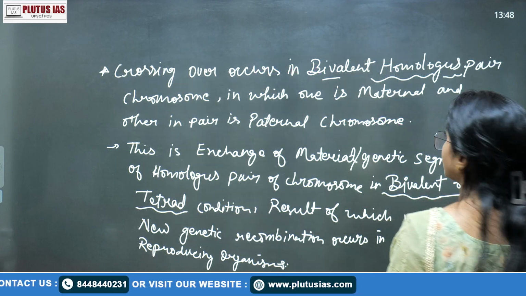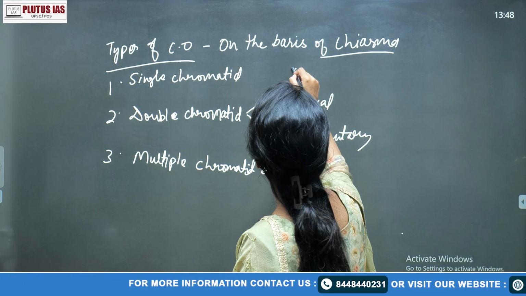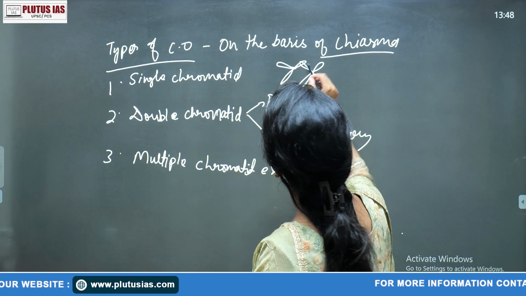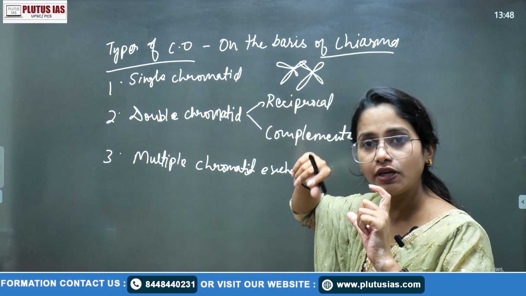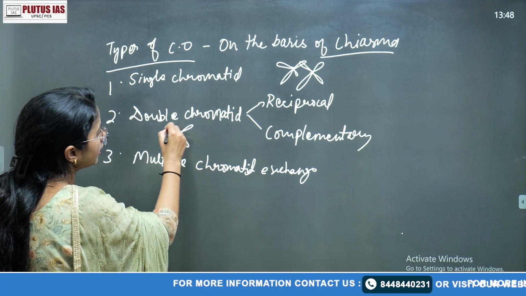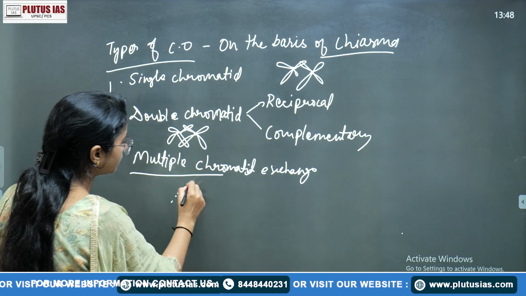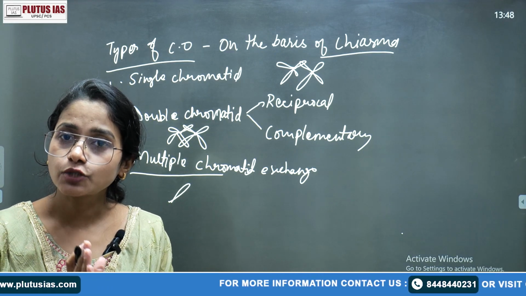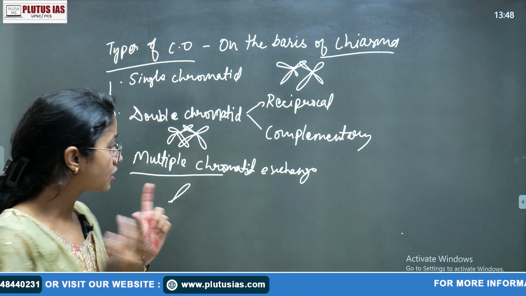When we talk about the types of crossing over, suppose this is one chromatid. If chiasma formation is happening at only one point, that means single chromatid. For double chromatid, there are two points like this and this, and then there is multiple chromatid. This crossing over term was given by T.H. Morgan, the scientist who also described linkage. So this is something about linkage.